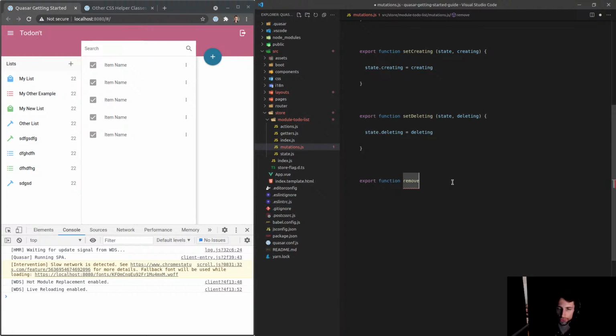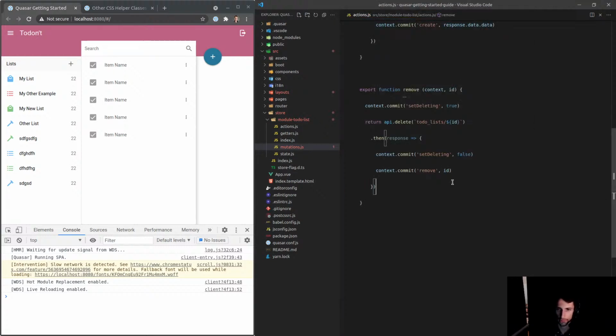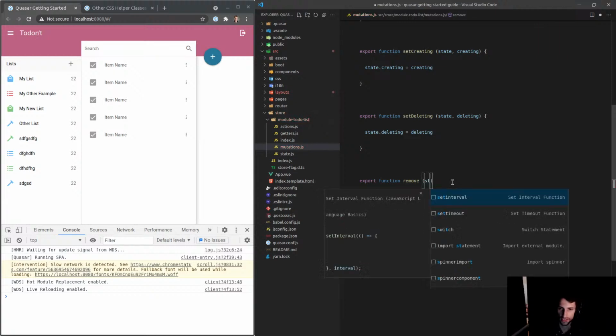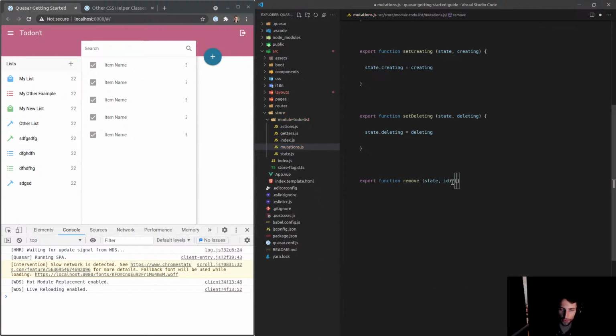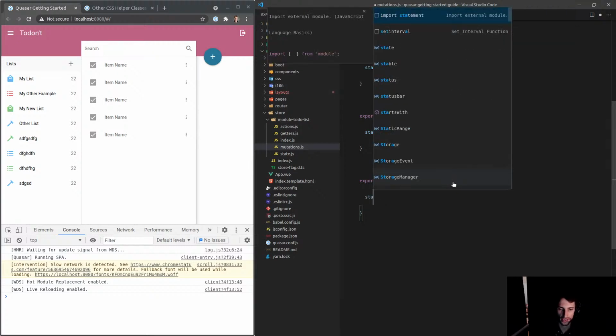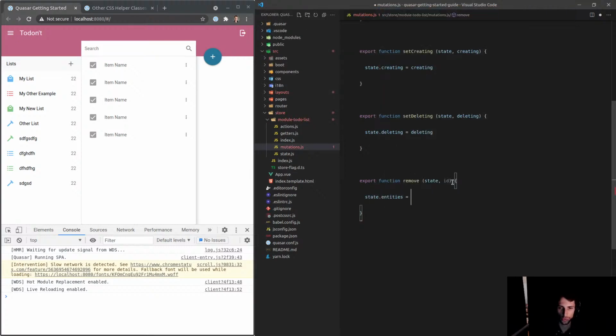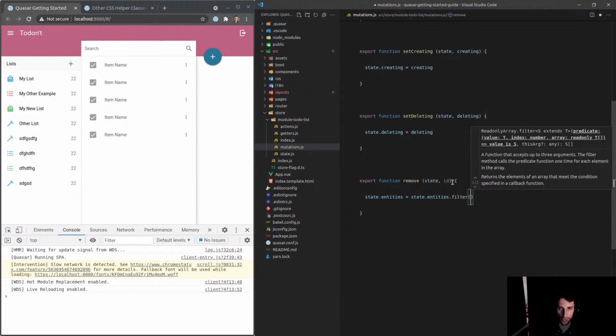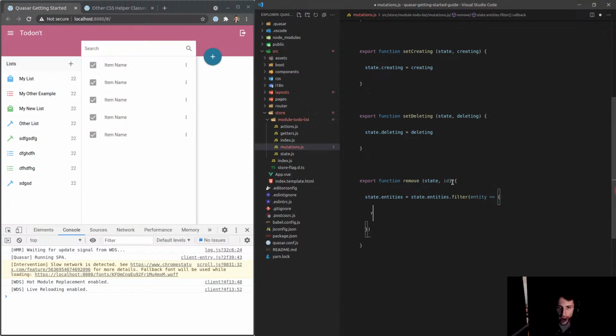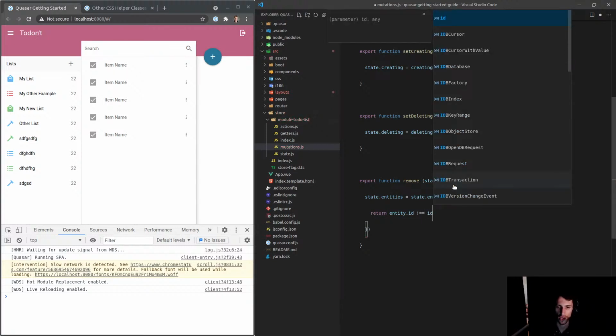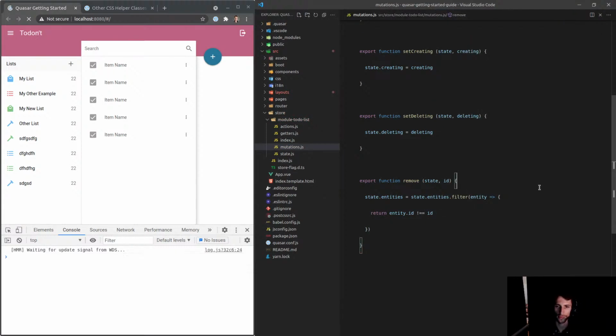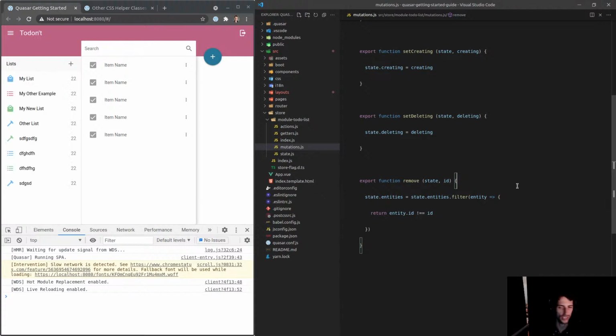And change this to, what am I doing again? Remove. Okay, and then that's going to take in the state and the ID of the thing that we are removing. So then I should be able to say return state.entities is equal to state.entities.filter, and then we can take in the current entity, and then basically we want to say entity.id is not equal to the ID that was passed through. Pretty sure that's a way that we can easily just remove it.